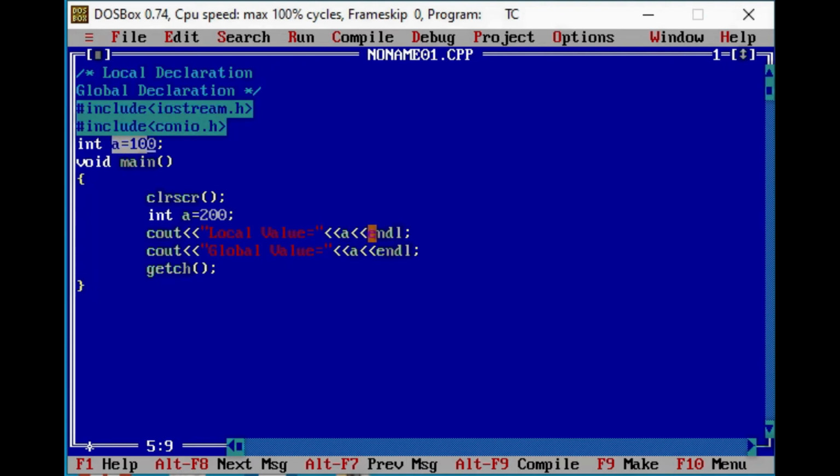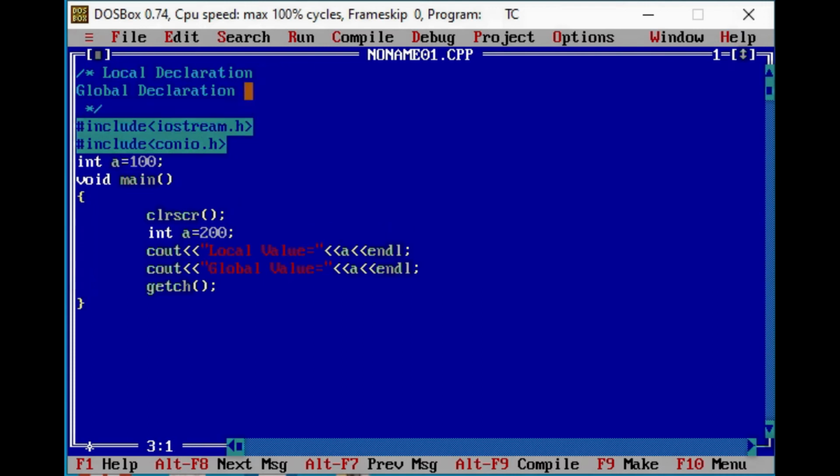So now if I want to access the global variable as well as the local variable, what we need to do is write simply a to access the local variable, and to access the global variable we need to use the scope resolution operator. To denote the scope resolution operator, we need to use the double colon symbol. I'll write here: denoted by double colon or 4 dots.